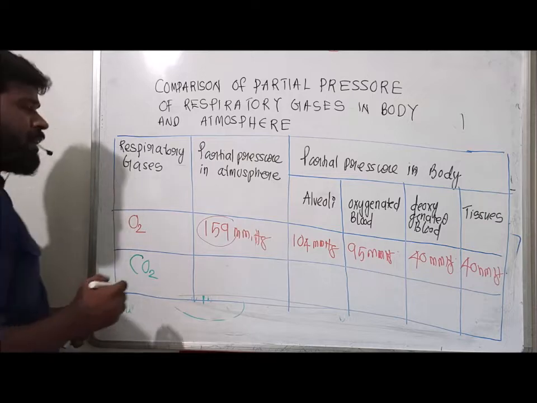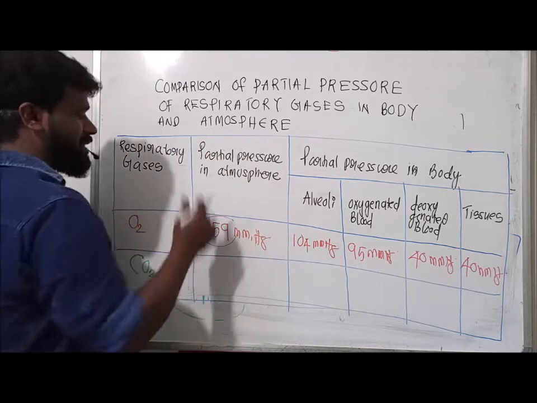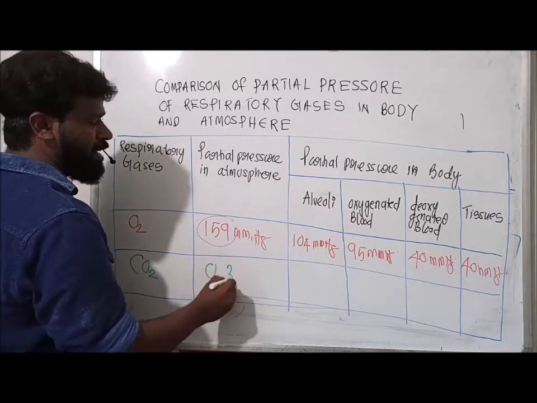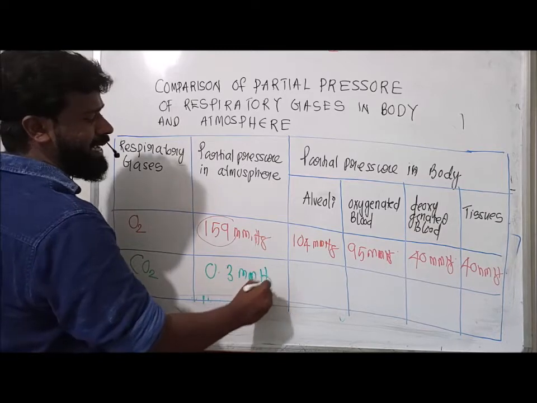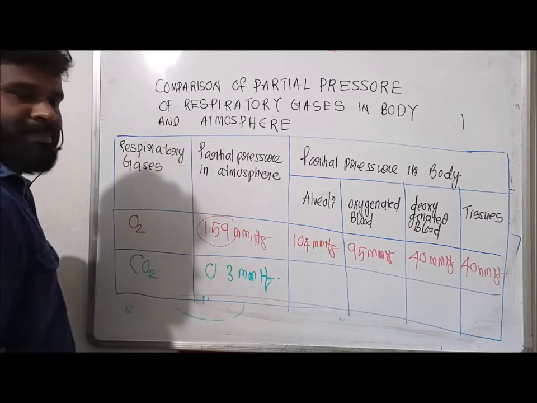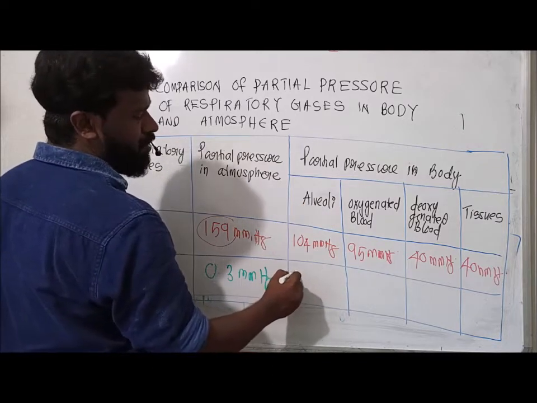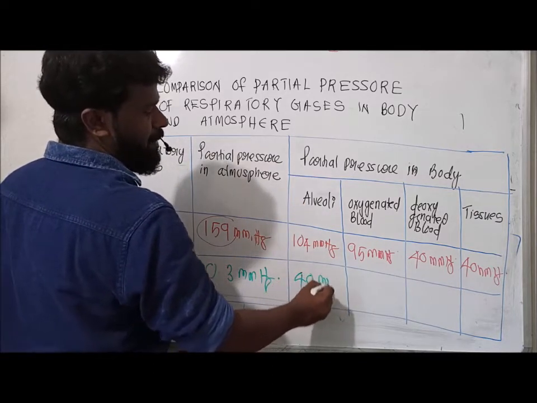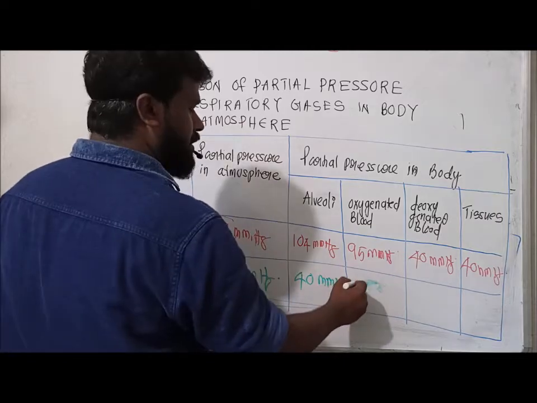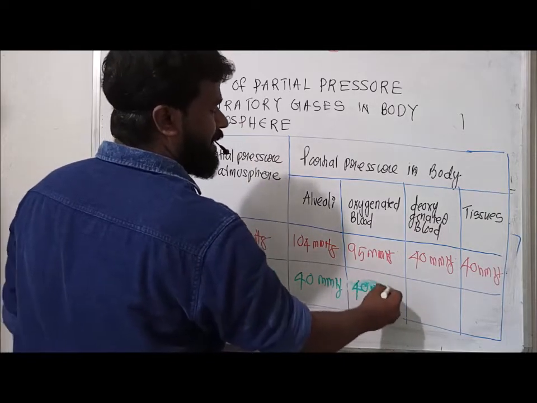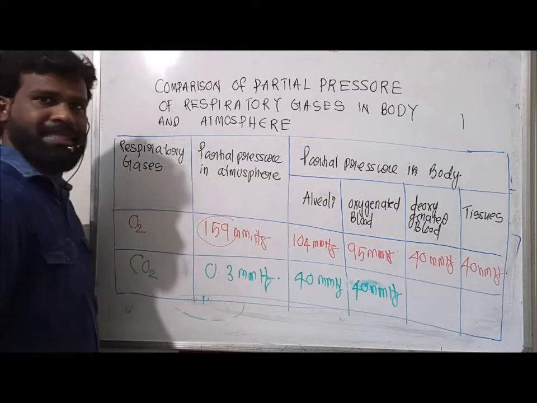Similarly, the partial pressure of carbon dioxide in the atmosphere is 0.3 mmHg. Then in the body, in alveoli, the PCO2 is about 40 mmHg. In oxygenated blood, it is 40 mmHg.